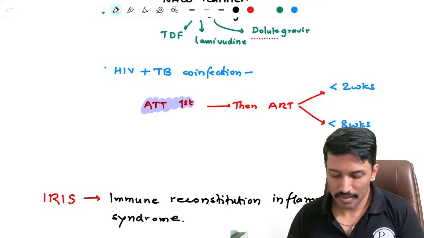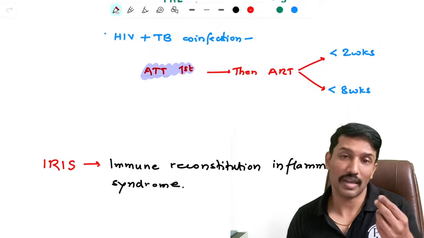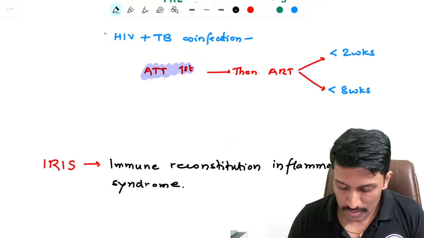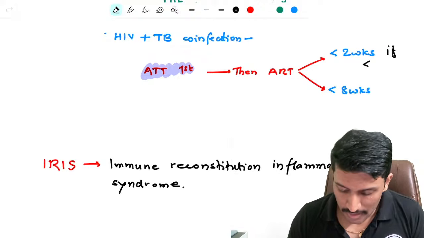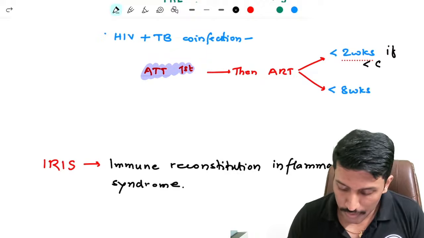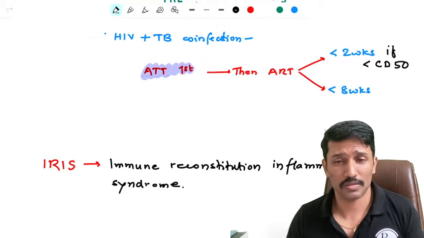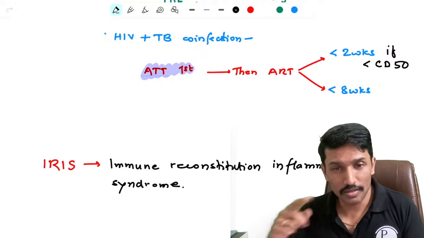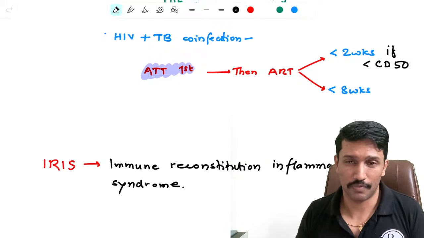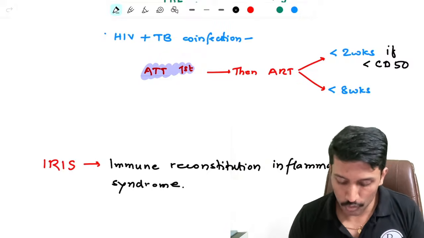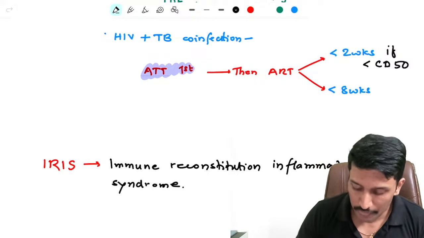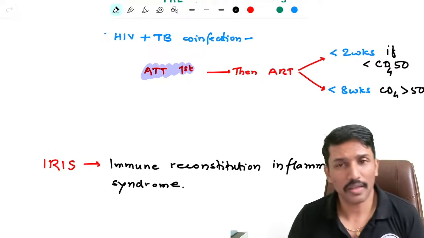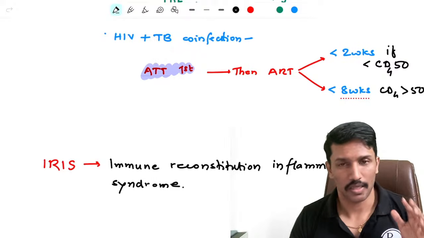And once I have started the ATT, after how many days of starting ATT can I start ART? That's a question, and that depends on the CD4 count. If the CD4 count is less than 50, then I can't wait too long, because you may be able to avoid IRIS, but on the other hand, you are letting the virus replicate further and invite other opportunistic infections. So if CD4 count is less than 50, then within 2 weeks of starting ATT, I should start ART. But if CD4 count is more than 50, then maybe I can start after 2 months of starting the ATT, right?